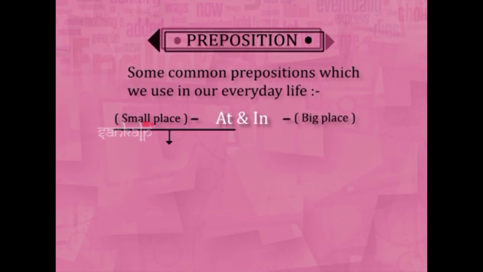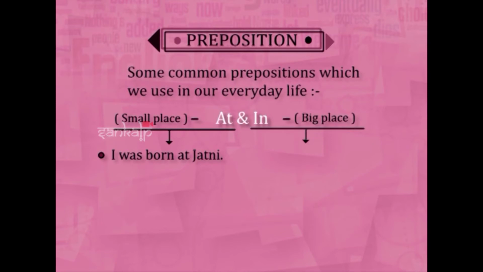Like I can tell you, I was born at Jatni, because Jatni is a small place. Small town or village, it will take at. I was born at Jatni. I can tell, Anurag was born in Bhubaneswar. Okay. So, Bhubaneswar, Mumbai, Delhi, Kolkata, they are all cities. So, you have to use in. Whereas towns, villages, we use at.